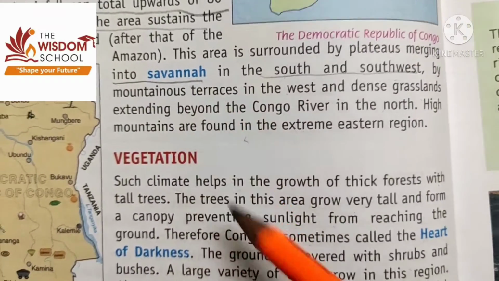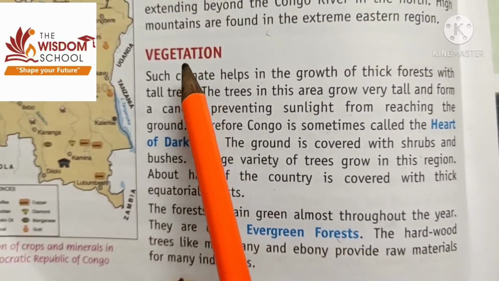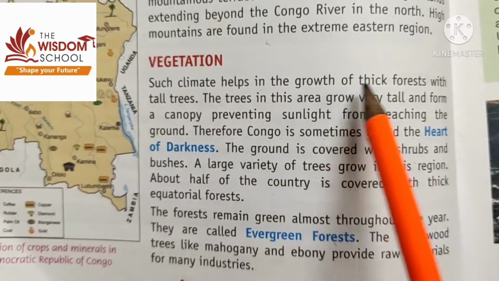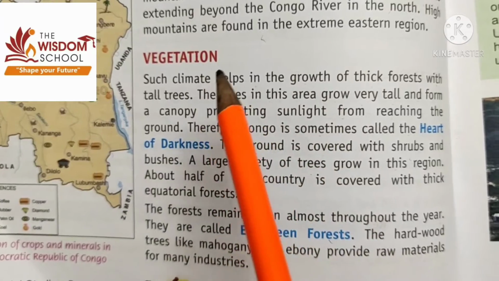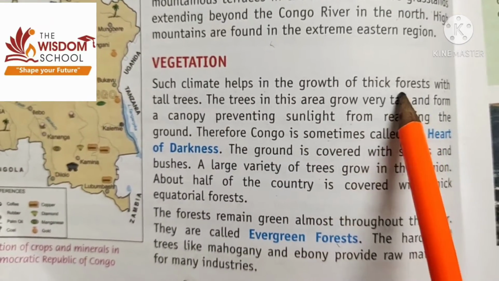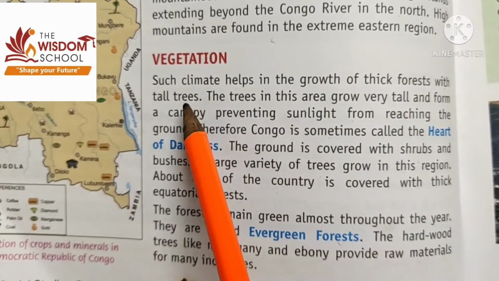Okay, students. Now let us read about the vegetation of DRC. Such climate helps in growth of thick forest. Because of hot and humid climate, there is thick forest with tall trees.